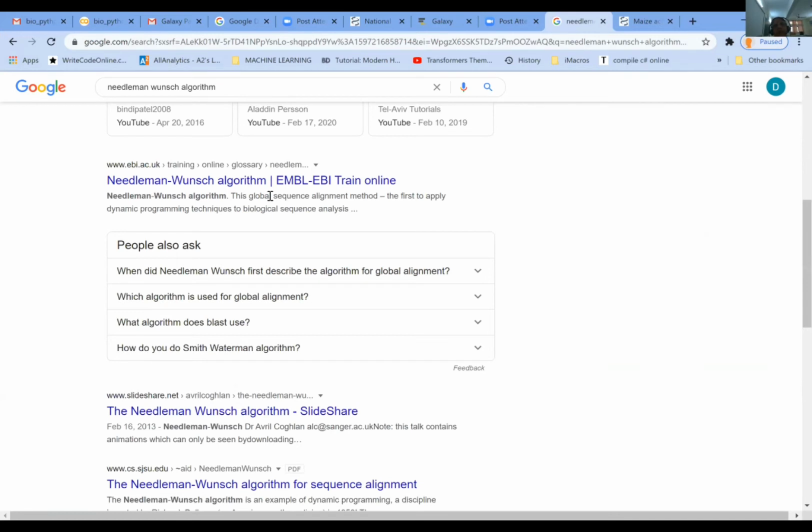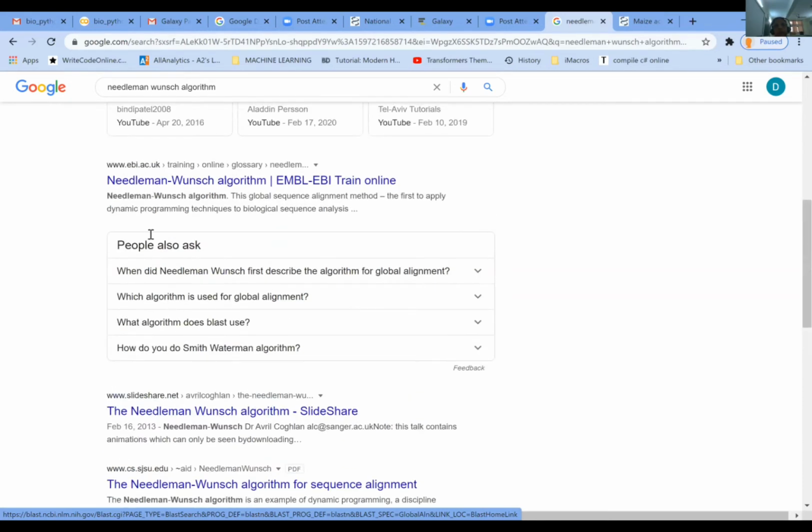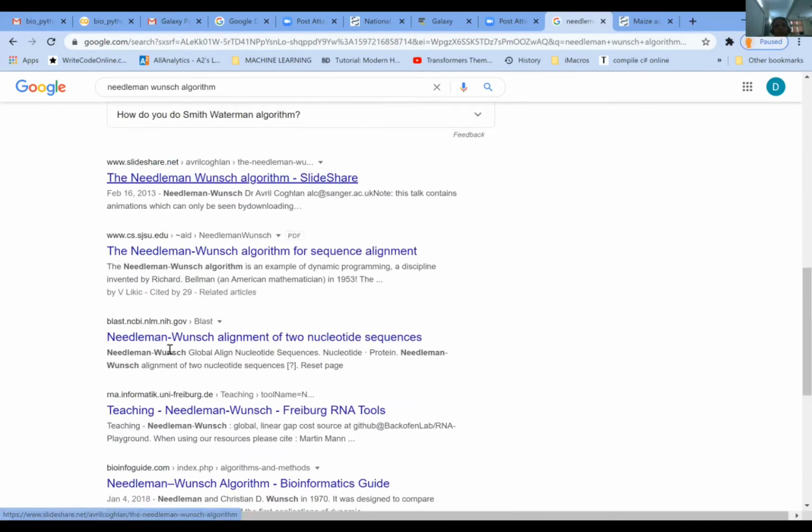You can do it either at the European Molecular Biology Laboratory site, that is www.ebi.ac.uk, or you also have it at the NCBI site. It is not compulsory that you only use the NCBI site. You can use this site even. So first let us do it on this, and the other alignment I will do on the EBI site. So this is the Needleman-Wunsch algorithm alignment of 2 nucleotide sequences.